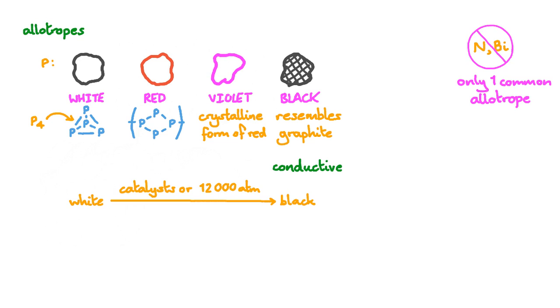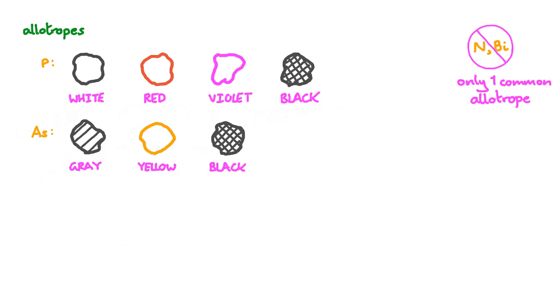Next, let's look at arsenic. The 3 most common allotropes of arsenic are grey, yellow and black. Grey arsenic has a layered structure and is quite brittle. It's the most stable and the most common of the 3. Grey arsenic is a semi-metal and it can be turned into a semiconductor.